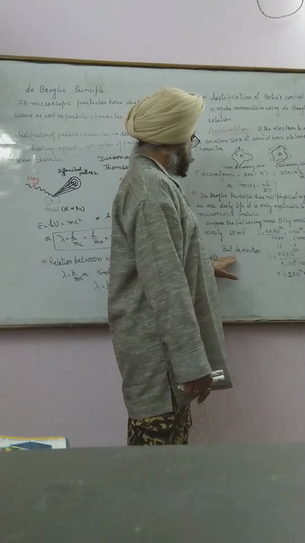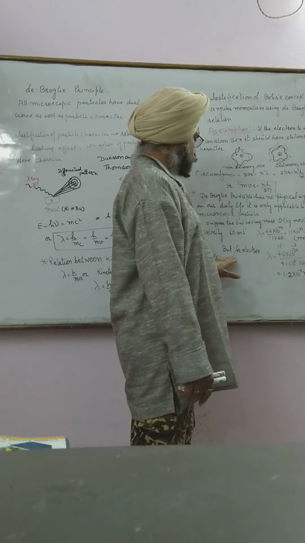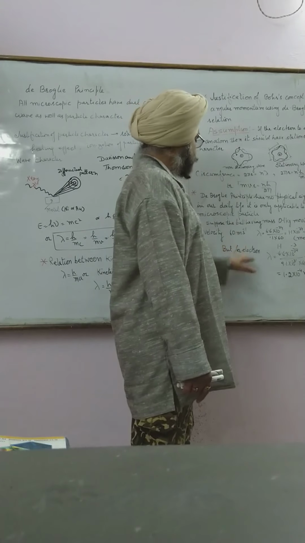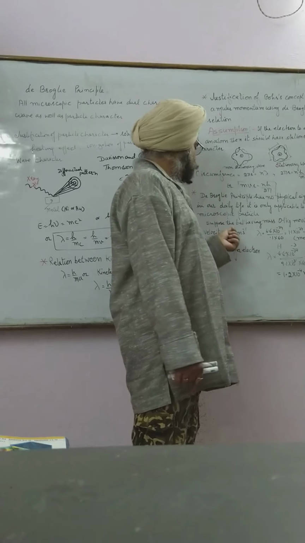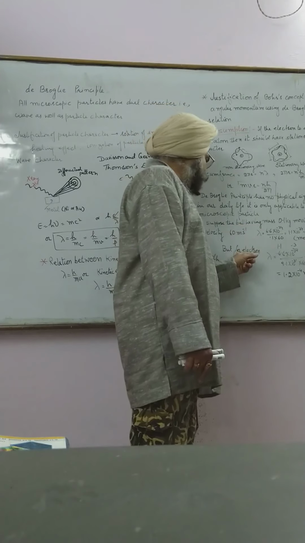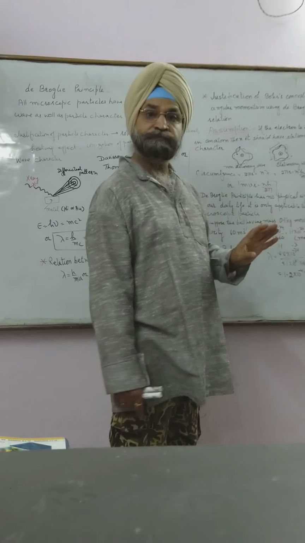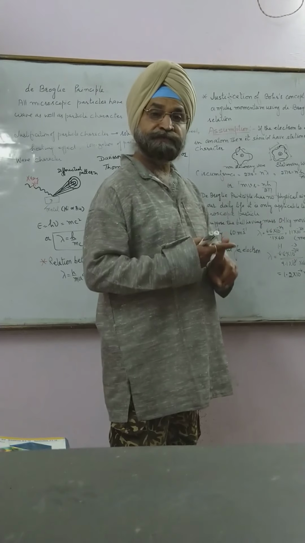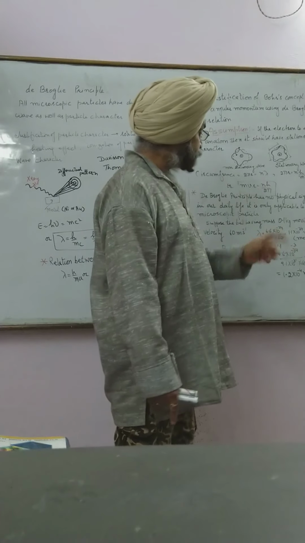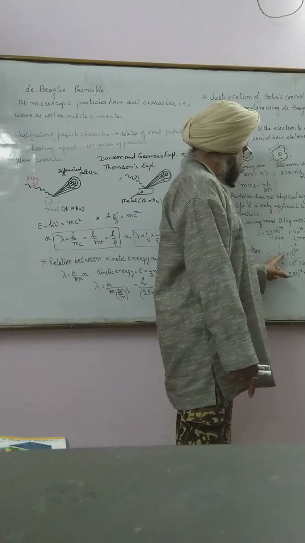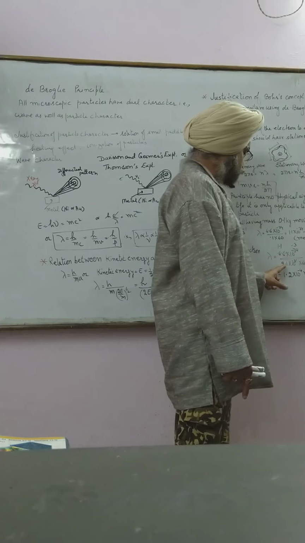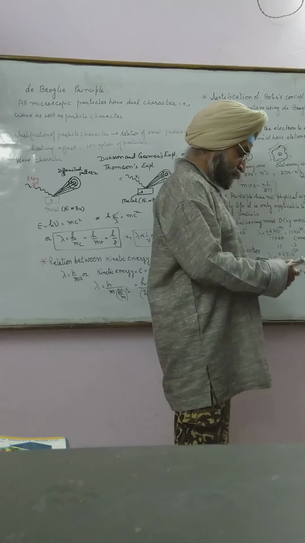Now, instead of the ball, I take an electron and maintain the same velocity. Maintaining the same velocity, let us see what will happen. This is h, this is the mass of the electron, 9.1 times 10 to the minus 31.